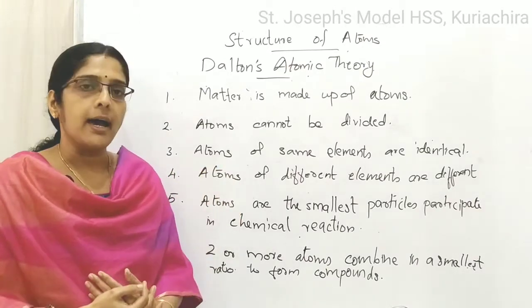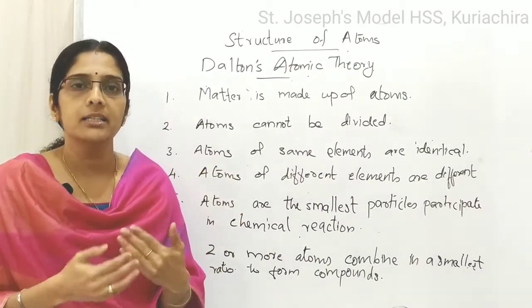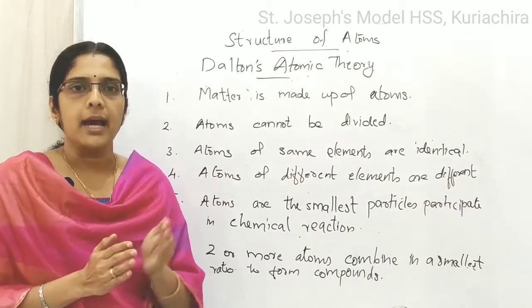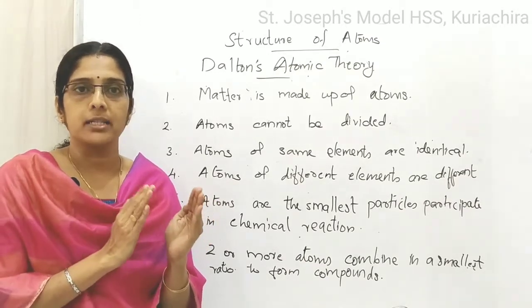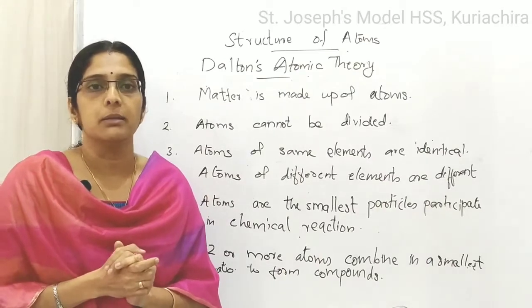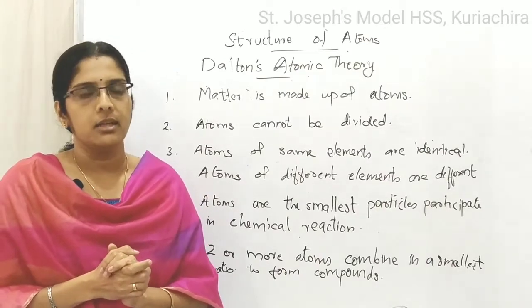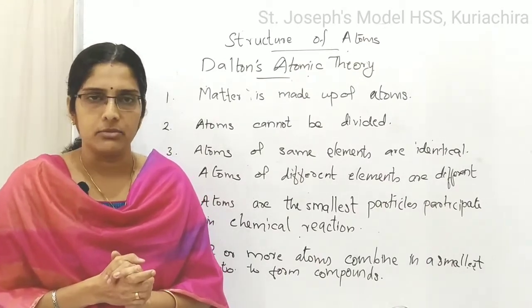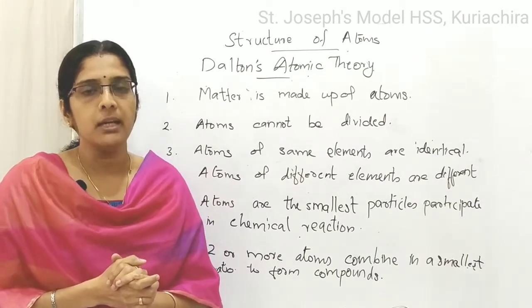The fourth one is atoms of different elements are different. For example, the mass of an atom of hydrogen will not be equal to the mass of an atom of oxygen. So their properties will be different. Atoms of different elements will be different.